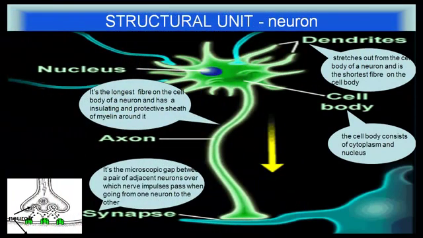Now, this is the structure of a neuron. It has a cell body. The cell body consists of cytoplasm and nucleus. Dendrites stretch out from the cell body of a neuron and are the shortest fibers on the cell body. The axon is the longest fiber on the cell body of a neuron and has an insulating and protective sheath of myelin around it. And a synapse. It is the microscopic gap between a pair of adjacent neurons over which nerve impulses pass when going from one neuron to the other.